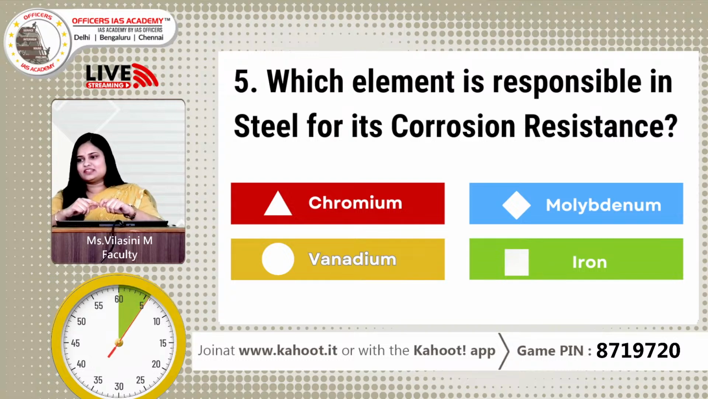Which element is responsible in steel for its corrosion resistance? Option A chromium, option B molybdenum, option C vanadium, and option D iron. So guys, bring in your responses.